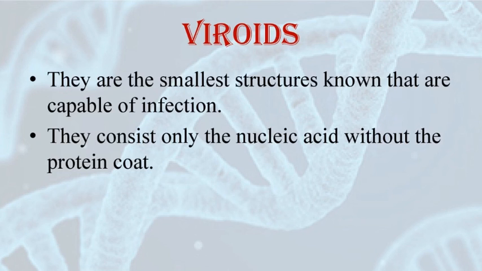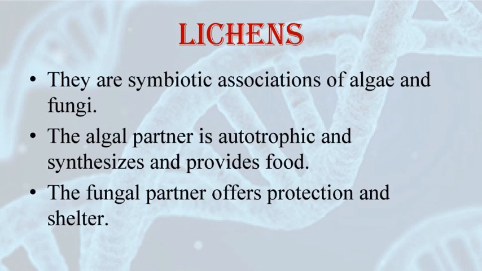Next are the lichens. Lichens are symbiotic associations. That means there is a mutual association between two organisms. The two organisms are algae and fungi. There is an algal component and there is a fungal component. The algal component is known as phycobiont, whereas the fungal component is known as mycobiont.